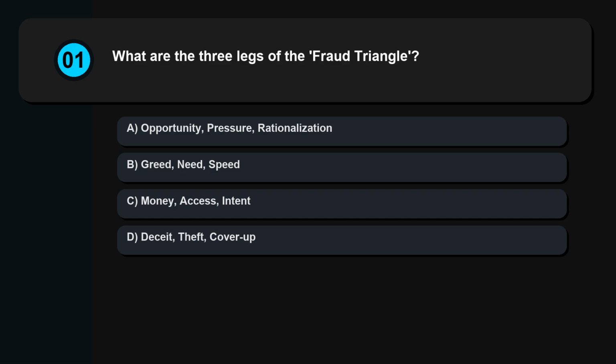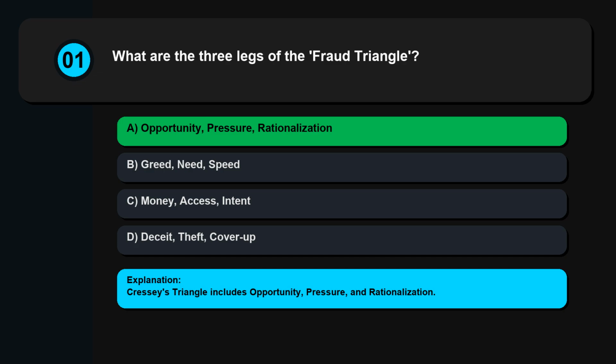Question 1. What are the three legs of the fraud triangle? Opportunity, pressure, rationalization. Greed, need, speed. Money, access, intent. Deceit, theft, cover up. Cressey's triangle includes opportunity, pressure, and rationalization.